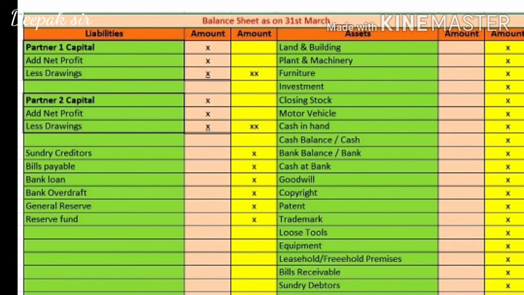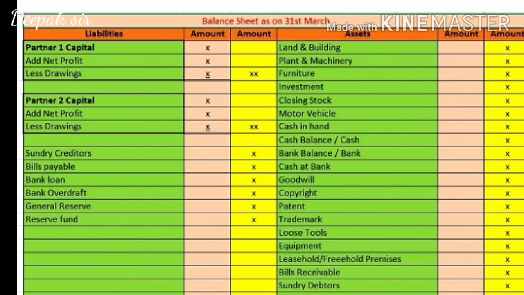So all the assets which are given in the trial balance, whether they are fixed assets or current assets, we have to record. That is, whether it is land and building, plant and machinery, furniture, investment, motor vehicle, then cash balance, bank balance, and a few intangible assets such as goodwill, copyright, patent, trademark.